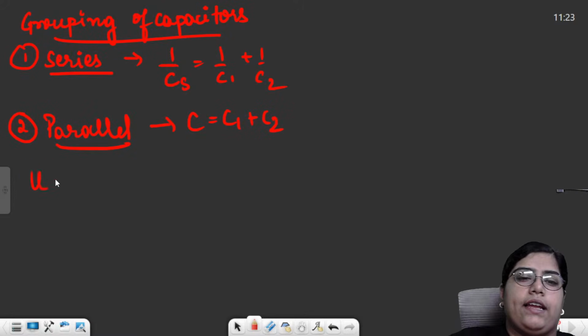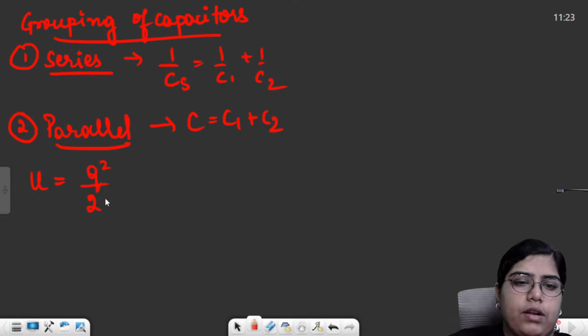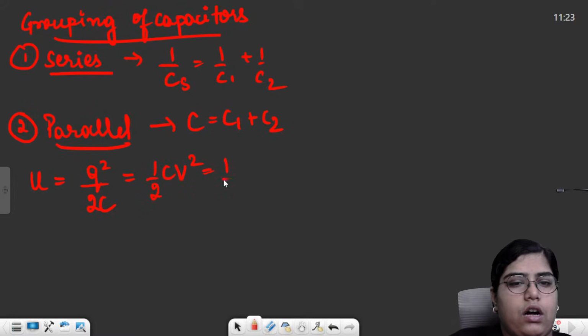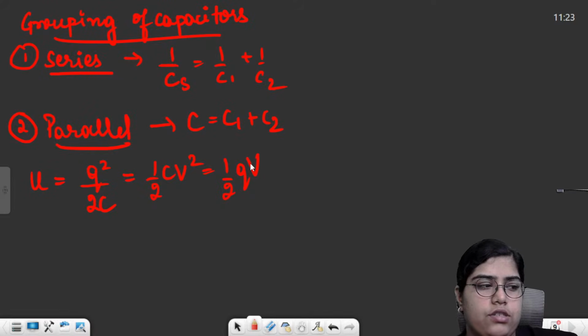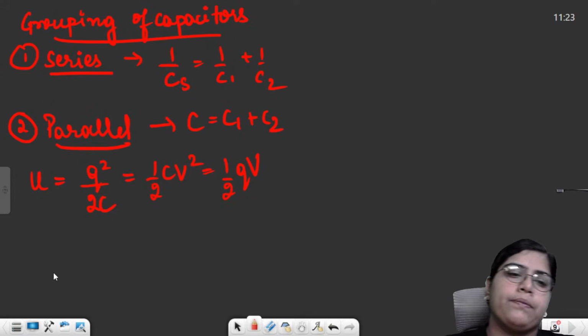Then we had energy stored in a capacitor. We had three formulas: Q square by 2C, half CV square, or half Q into V. This was the formula for potential energy stored inside a capacitor. And however you group the capacitors, either in series or in parallel, the energy will always be a sum of individual energies.